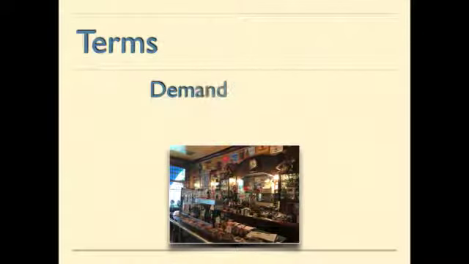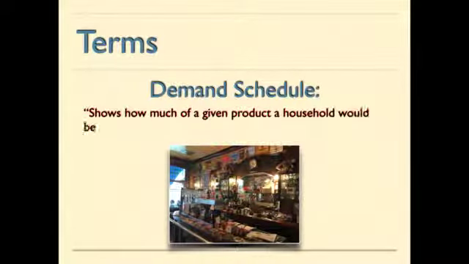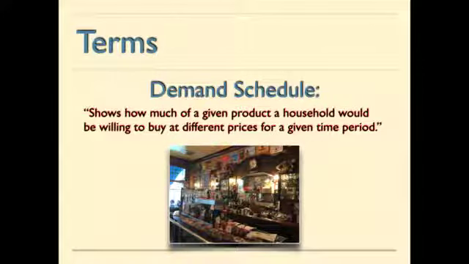It's always good to start off with a few terms, and we're going to be taking a look at something called the demand schedule. And as the textbook shows, the demand schedule shows how much of a given product a household would be willing to buy at different prices for a given time period. And I think it's important to realize that's what people are willing to buy. So at that price, what they are willing to purchase doesn't mean that's what they're going to be able to purchase, but what they are willing to purchase at those different prices in a given time period.